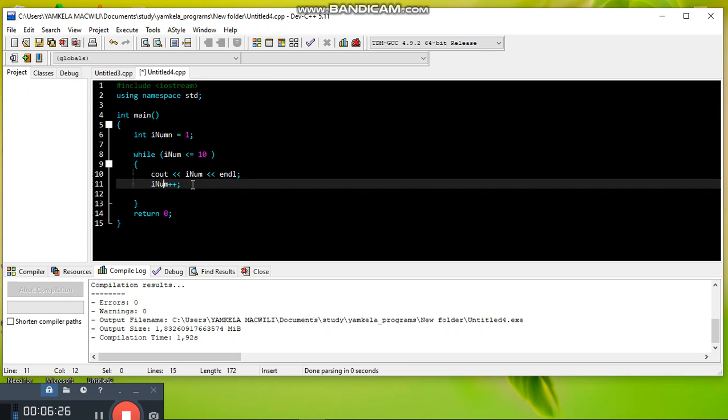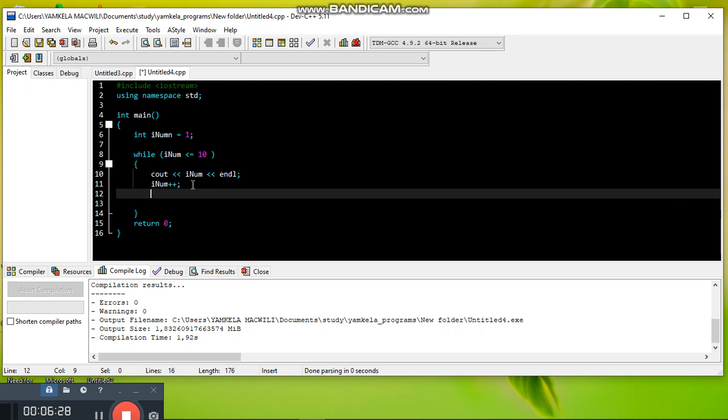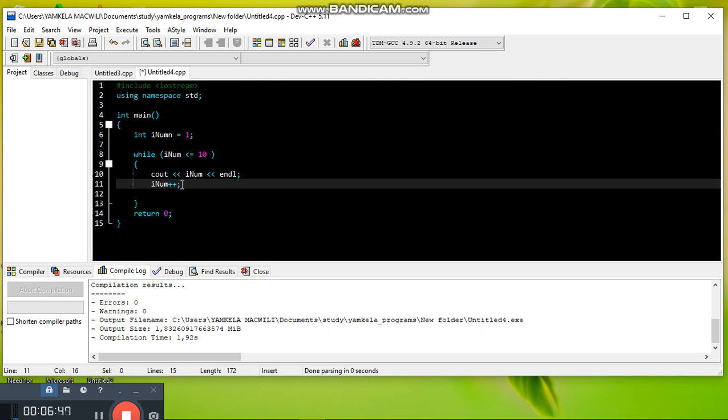This actually means num++. This is like num plus 1. That's what this one means. It will add 1 to the num, to the value that we had initially here. It will add 1. Then from this line it will go and check. Now it was 1, then plus 1.